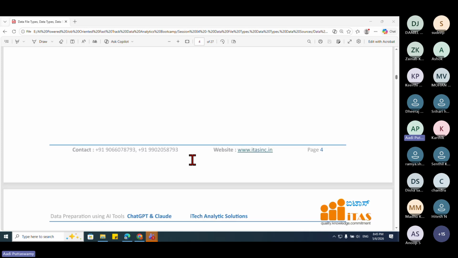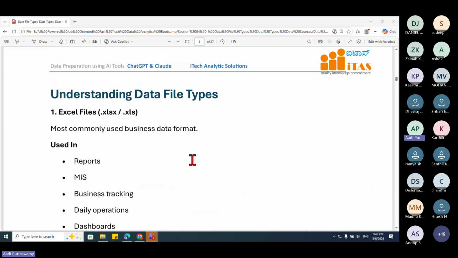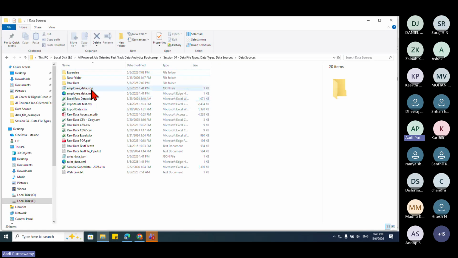Right, so now we'll see the different file types. When I want to work on some reports or dashboards, there should be some data, and that data is kept somewhere. We call it the data source, from where we are getting the data. Let me show you the different file types practically. Here we have JSON, XML, Excel, then CSV, then I have Access DB, then PDF, then we have website.